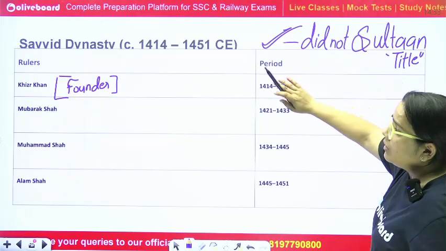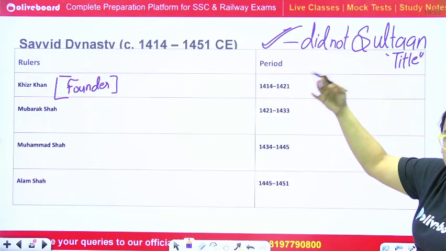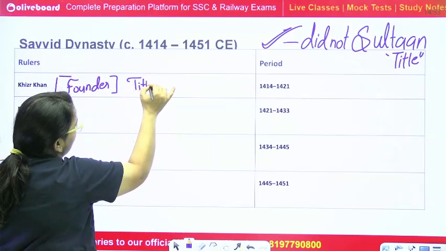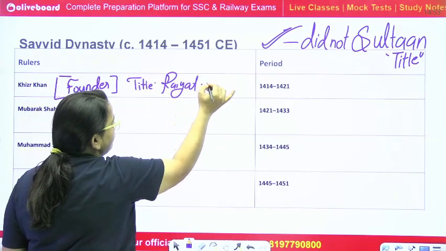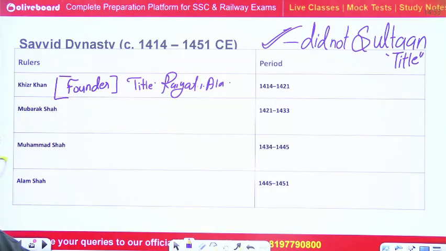And Khilji Khan was the first ruler who didn't get a Sultan title; instead of Sultan, his title was Rayat-e-Ala. Rayat-e-Ala was the main title of Khilji Khan. Clear?